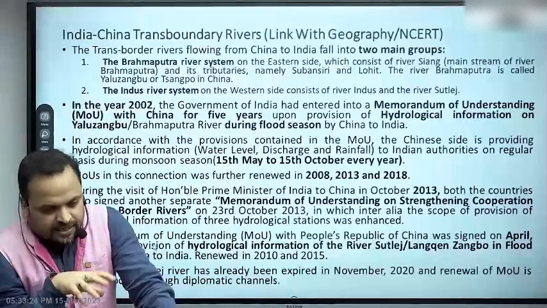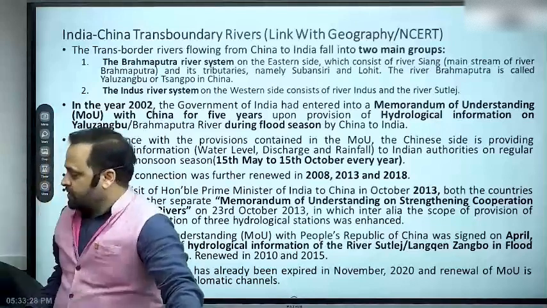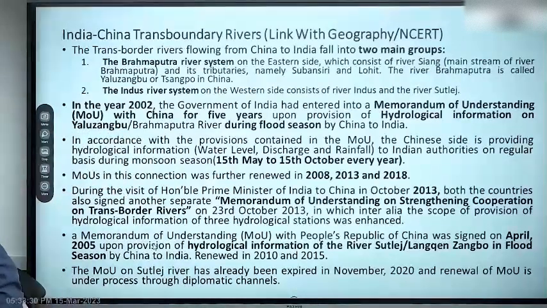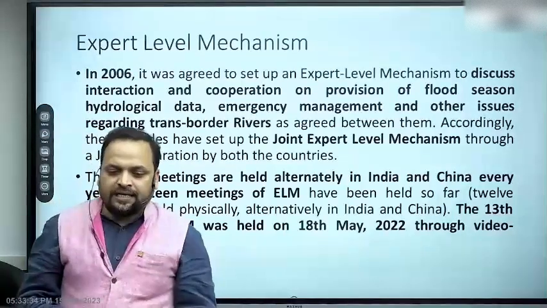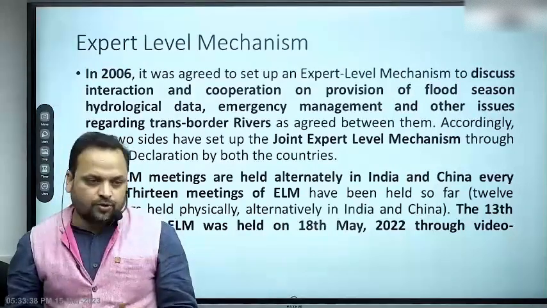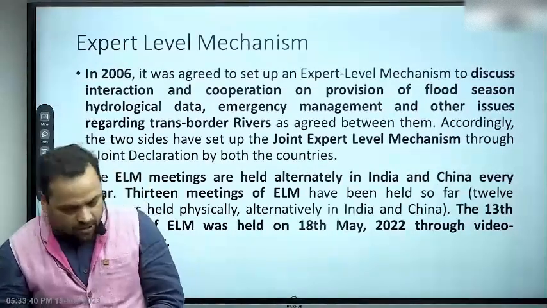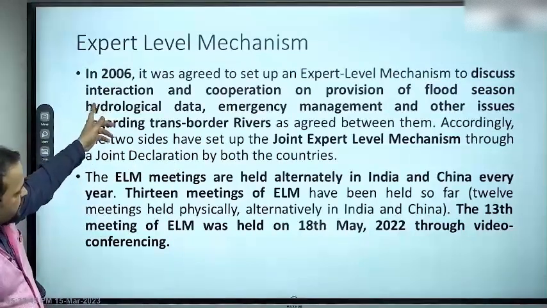So these are the mechanisms of cooperation when it comes to water between India and China, a fairly low and limited level of cooperation. The body where the dialogue is sustained on this issue between India and China is at the level of experts. It is called the expert level mechanism. All right. See, the expert level mechanism was established in 2006.